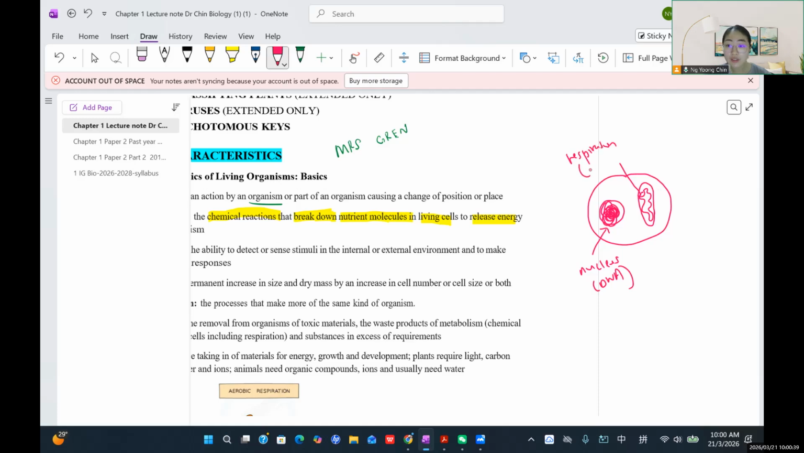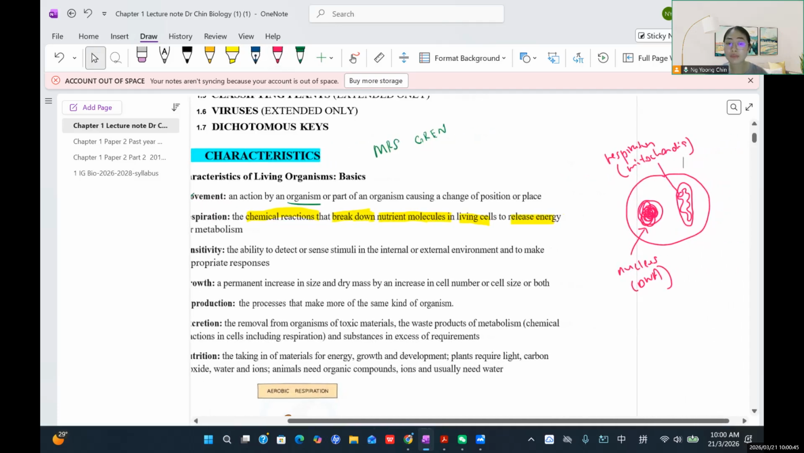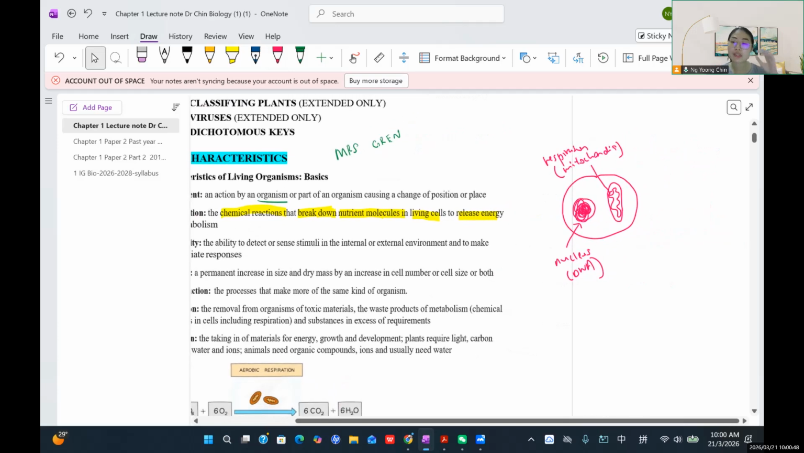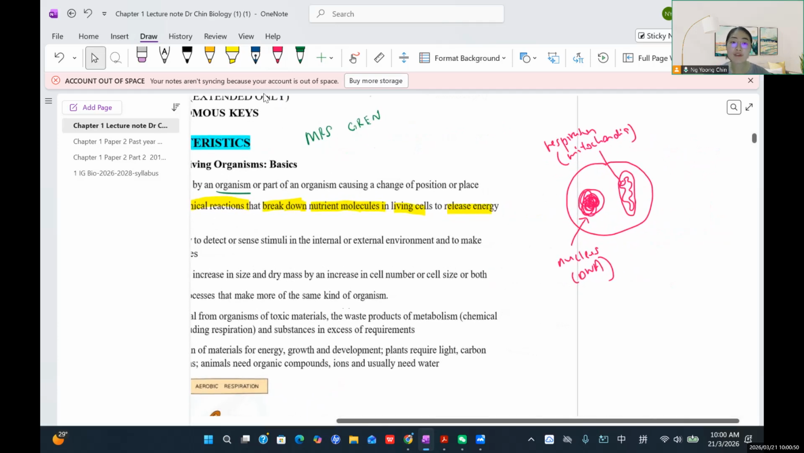Okay, so they happen inside the mitochondria. So what about respiration? Just imagine, Emma, maybe you're having your lunch. What do you eat for lunch? Maybe you eat rice, correct? Rice contains what kind of nutrient molecule? Starch.